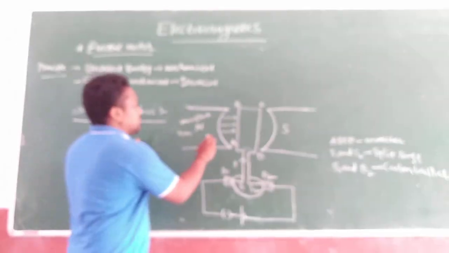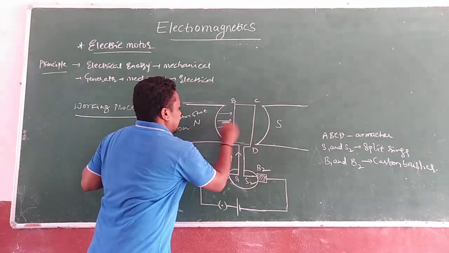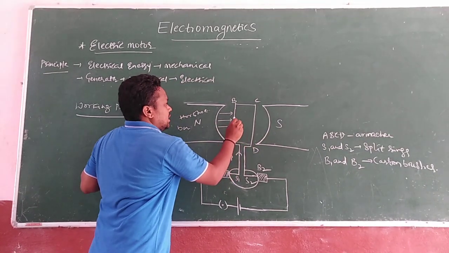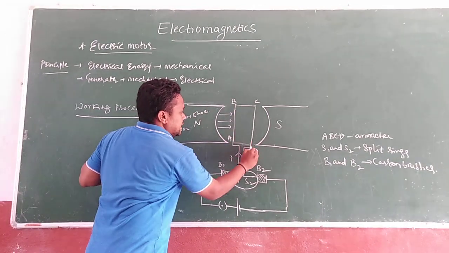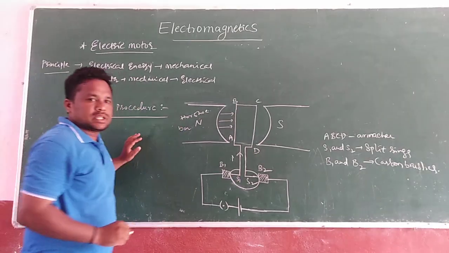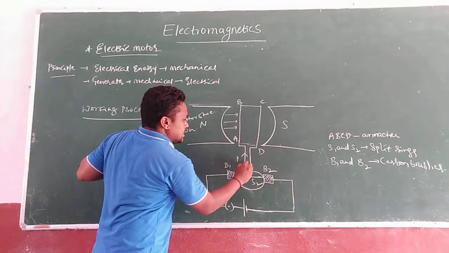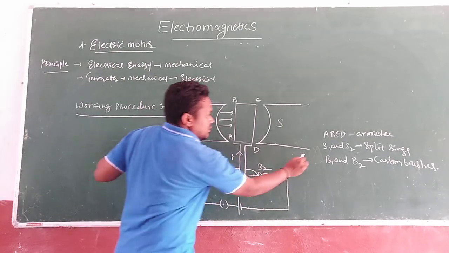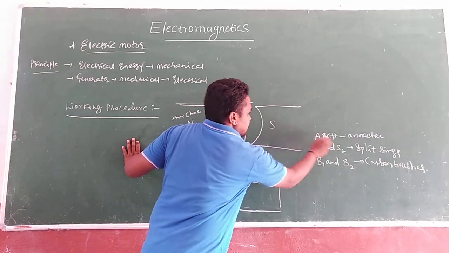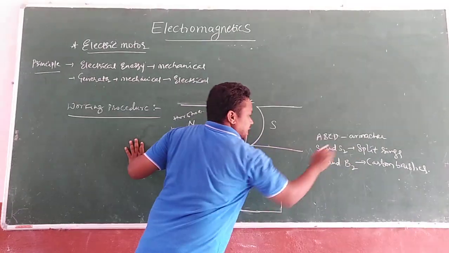In between the north and south pole of the magnets, one armature is there. A, B, C, D is nothing but the armature. This armature is connected to two split rings. S1 and S2 are the split rings. A, B, C, D is the rectangular armature, and S1 and S2 are the split rings.